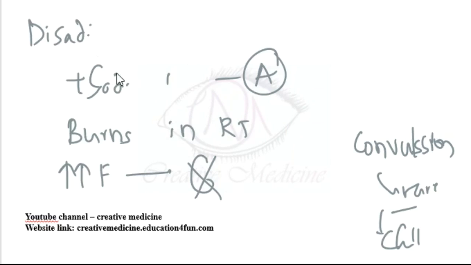The disadvantages are that it is used along with soda lime, and it can cause compound A. It causes burns in the respiratory tract. It has high fluoride content, so it is avoided in renal patients. Convulsions can occur, but they are very rare and occur only in children.